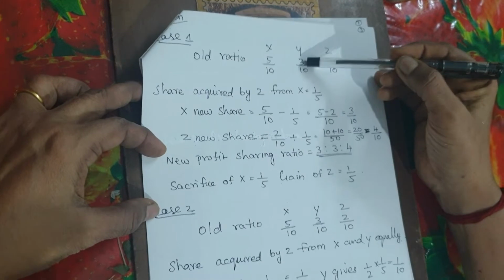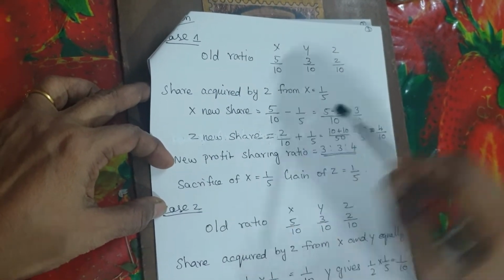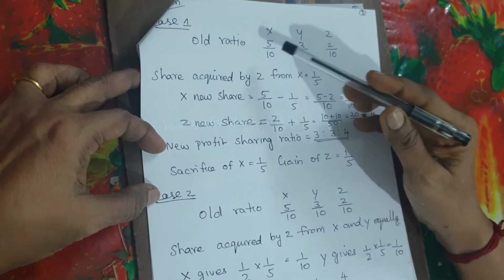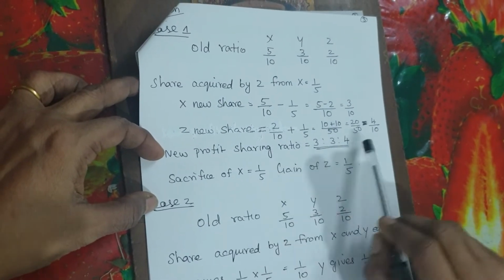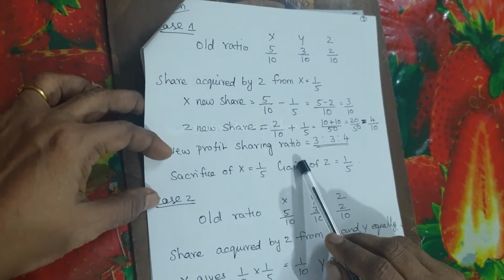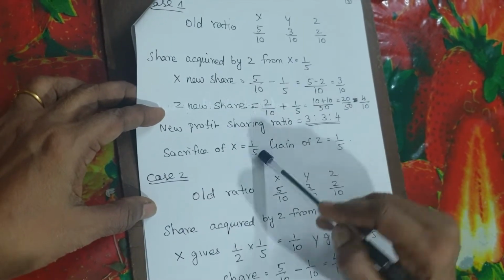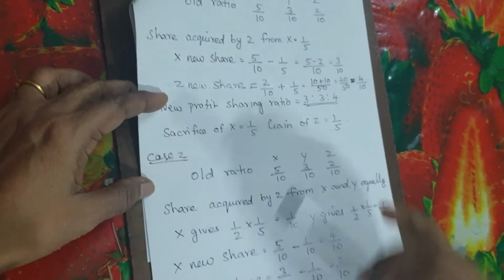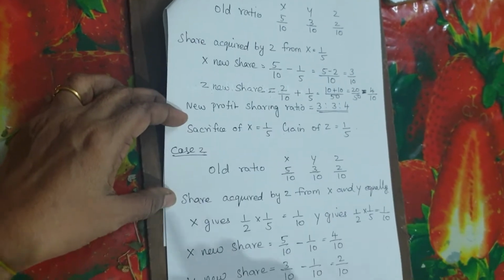As far as Y is concerned, no change because he is not sacrificing anything. Z's new share will be, already he is having 2/10. Now he is getting 1/5 from X. So adding to 2/10, you get 4/10. So the new ratio is 3:3:4. So here sacrifice of X is 1/5, gain of Z is 1/5, and Y is not losing anything and he is not gaining anything. In case 2, what happens?